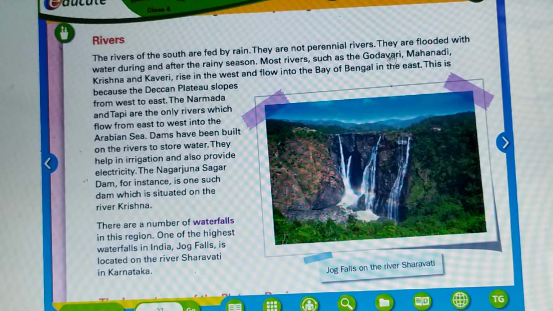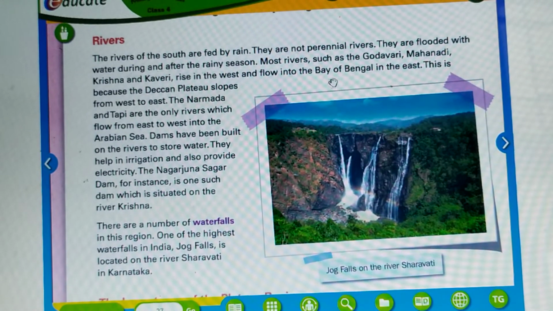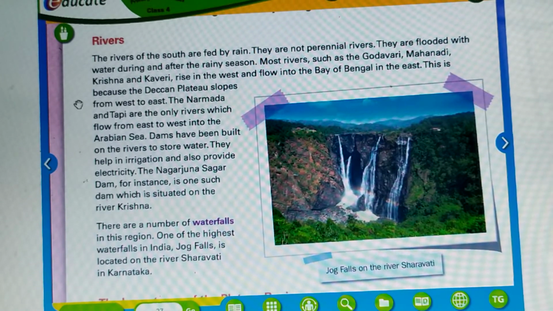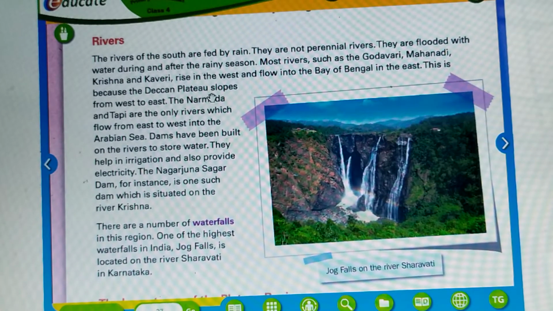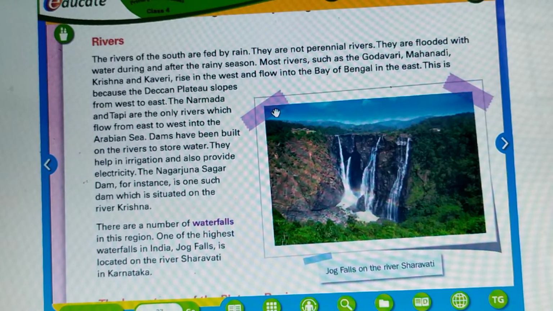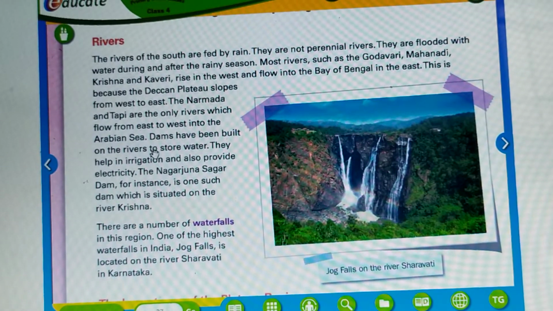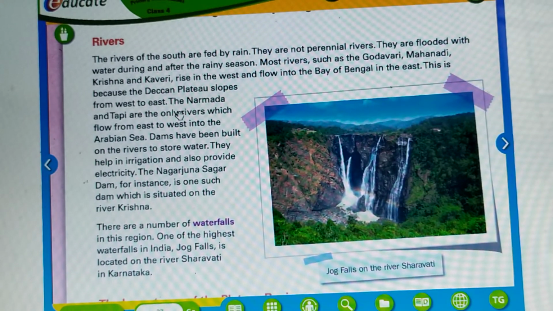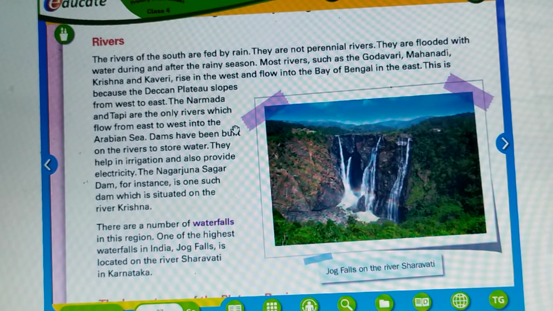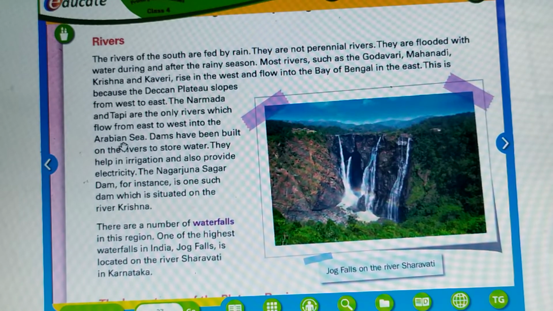See, Godavari, Mahanadi, Krishna, Kaveri rise in the west and flow into the Bay of Bengal in the east. This is because the Deccan Plateau slopes from west to east. The Narmada and Tapi are the only two rivers which flow from east to west and into the Arabian Sea.